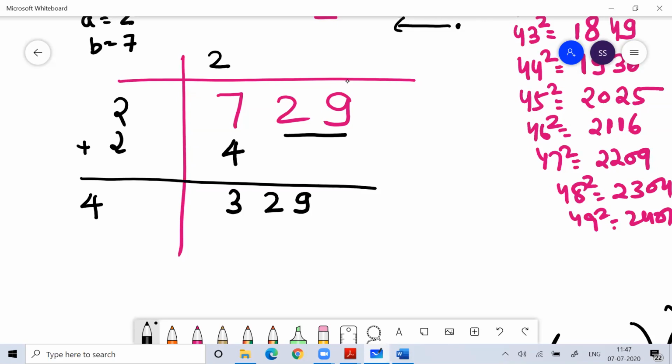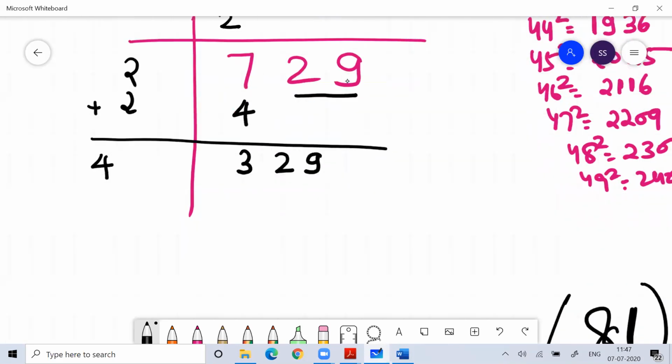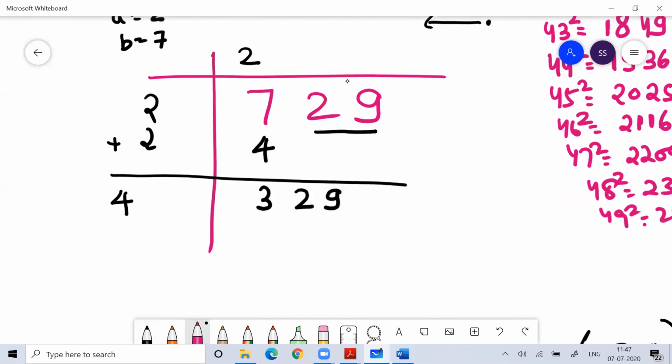Now what you need to do is think of a digit. You have to multiply it with the same digit so that you get 329, or a value which is just less than 329.